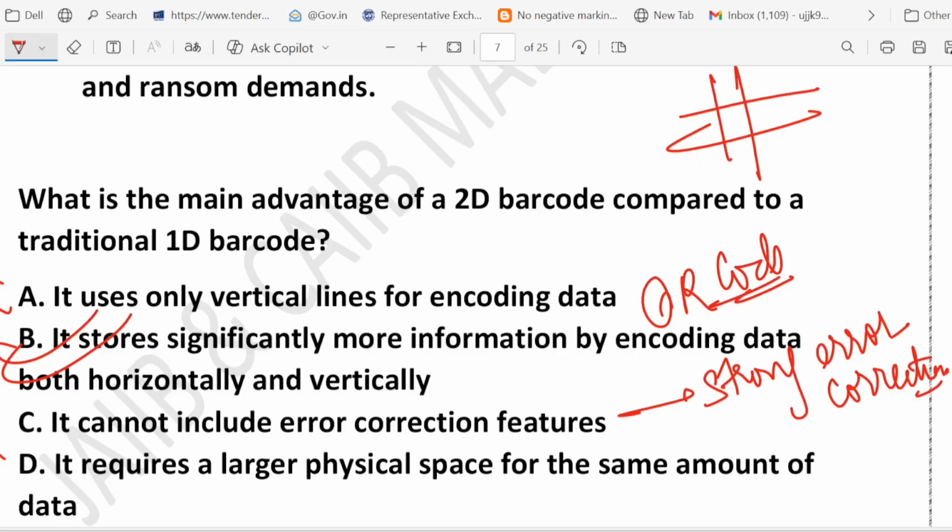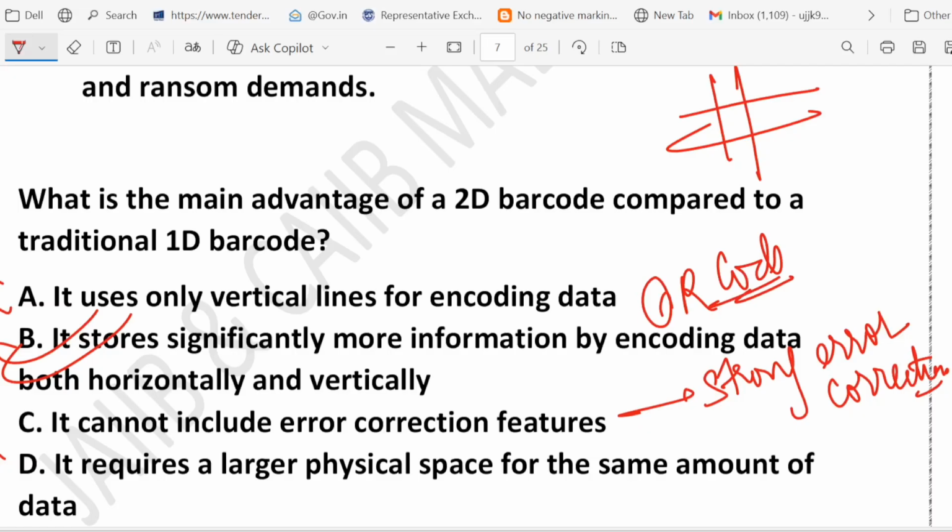What about D? This says 2D barcode need more space. Actually, they need less space for the same amount of data because they pack information in 2 dimensions. So this is wrong. Why? Because they pack data in the 2 dimensions. So what is the correct answer? Correct answer is option number B.